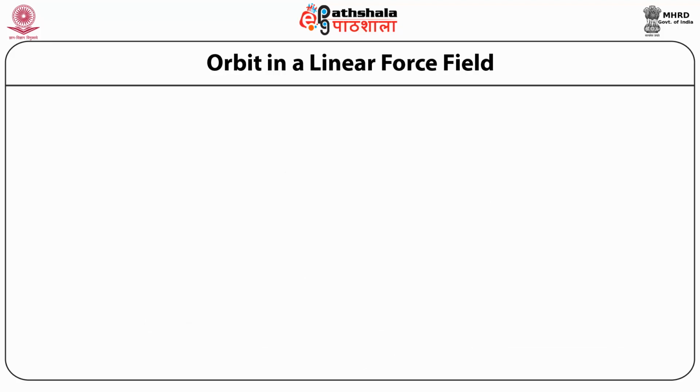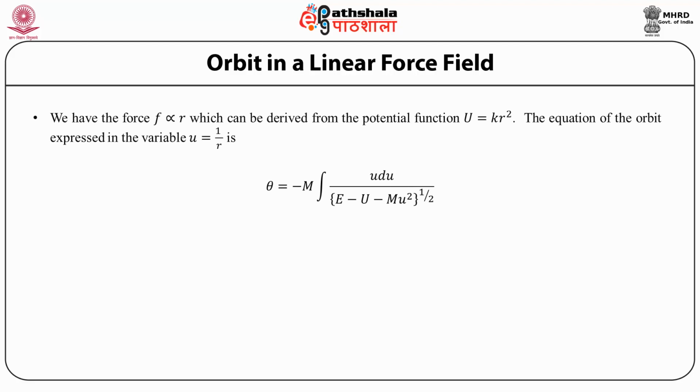Let's consider orbit in a linear force field. So the force varies linearly with the radial distance r, that is, F is proportional to r. Now this force can be derived from the potential function U is equal to k times r square, because the gradient of this potential is equal to kr.